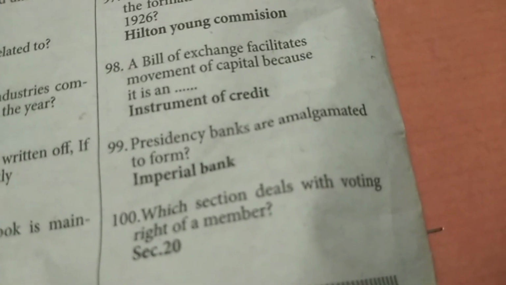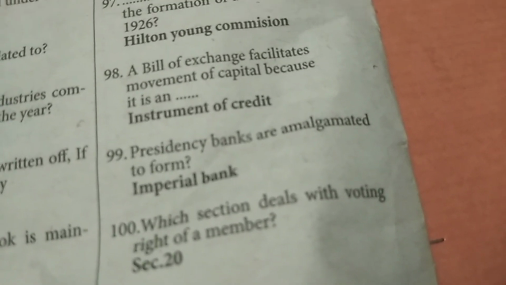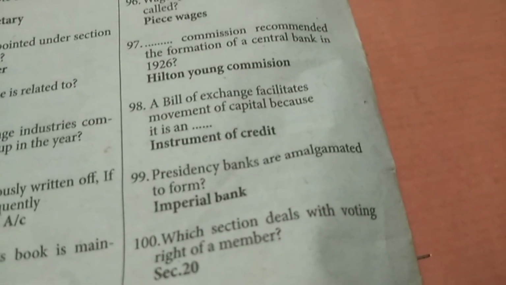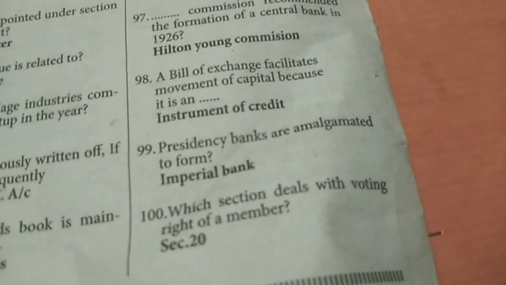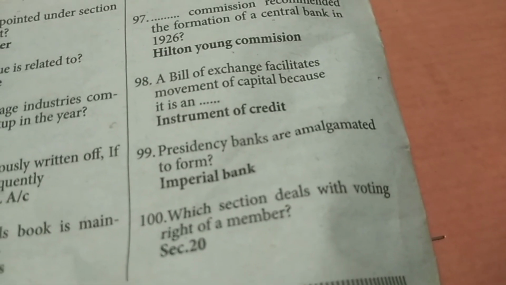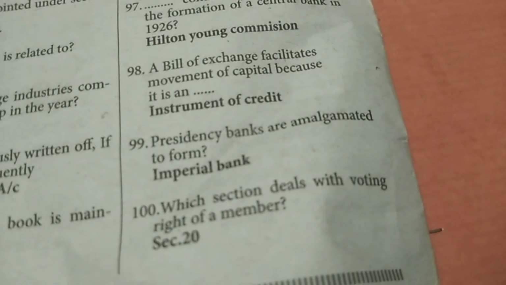Next, presidency banks were amalgamated to form the Imperial Bank. Next, which section deals with the voting right of a member? Section 20, voting rights of a member.